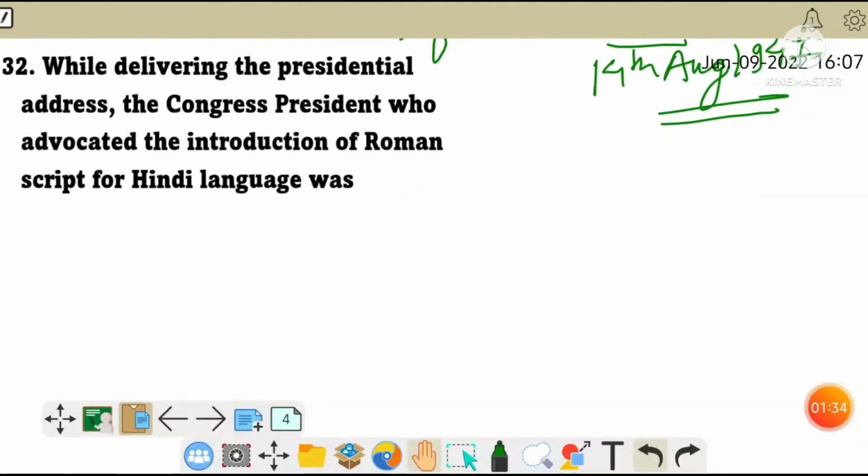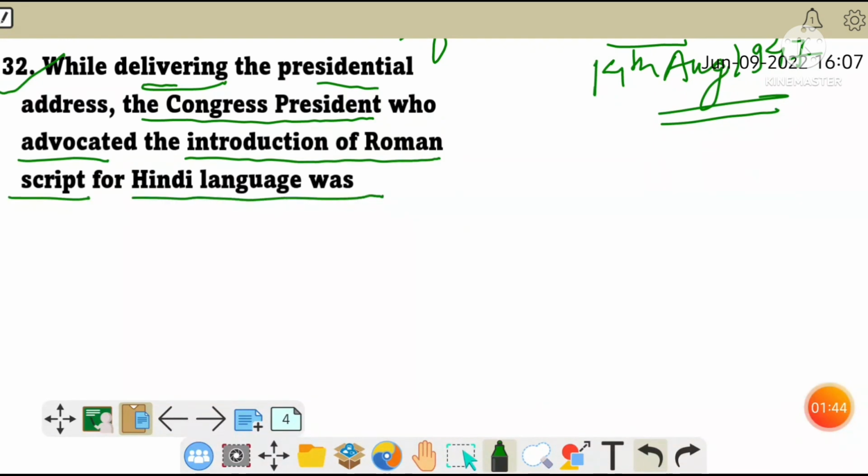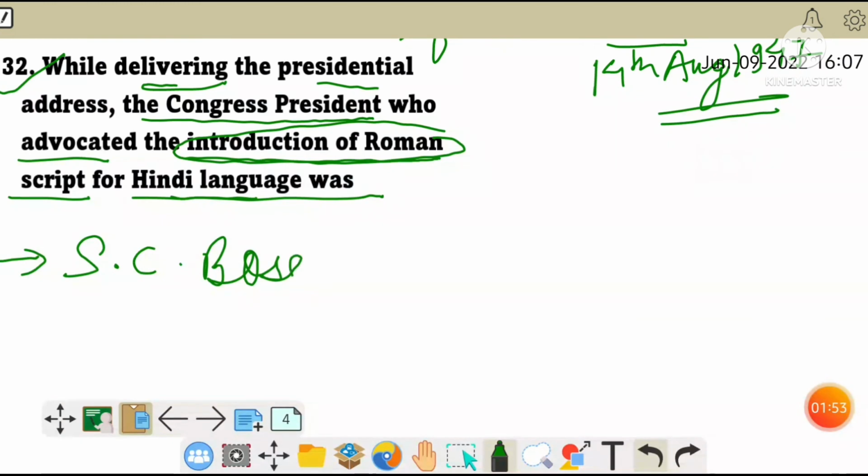Next, while delivering the presidential address, the Congress president who advocated the introduction of Roman script for the Hindi language was, so who introduced the Roman script for the Hindi language in the Congress? The answer is Subhash Chandra Bose.